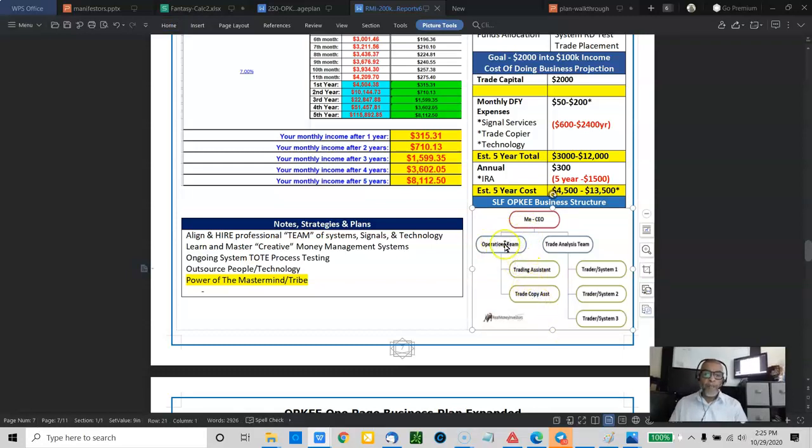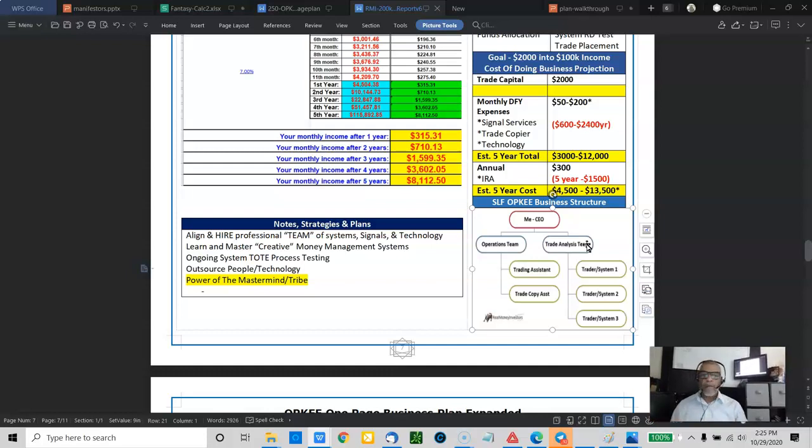So one person can be both of these, all three of these, whatever, but I do have two people actually that are assistants. I have a trade copy assistant and also a virtual assistant. My trade analysis team, this is what I call the systems, and this is what I call the signal services. I don't look at them as signal services at all because I don't depend on them to enter a trade. I depend on them for their analysis, and then I can filter it through my own knowledge, and only then do I make the trade.